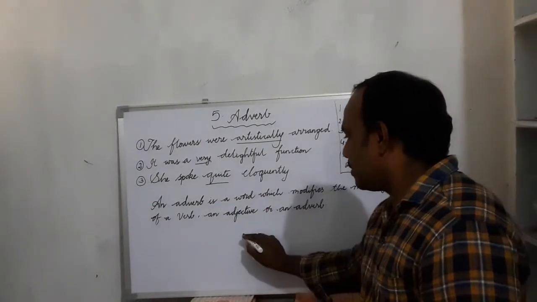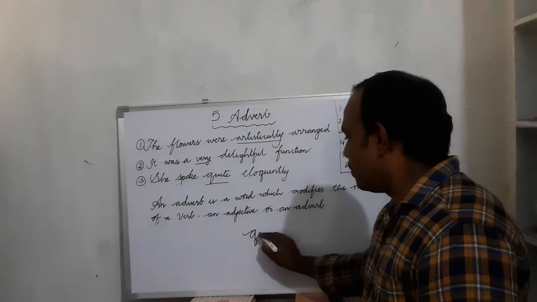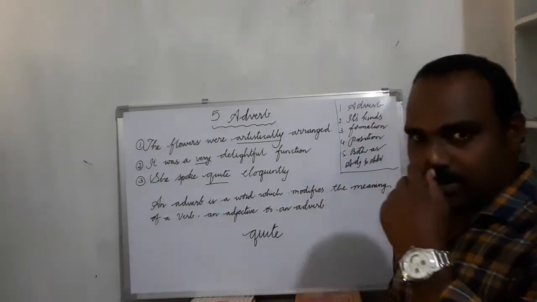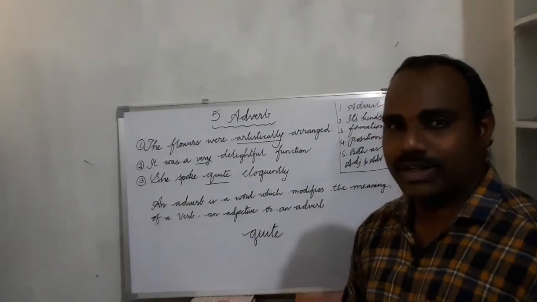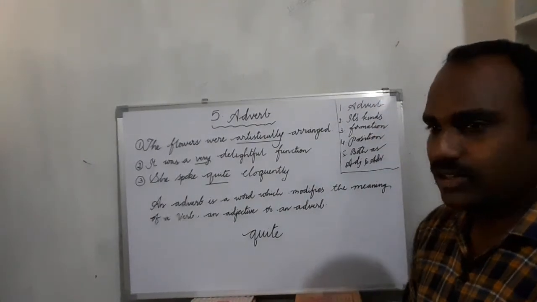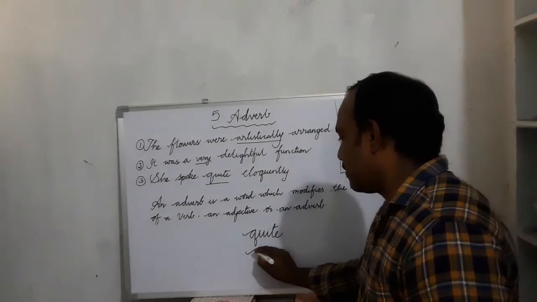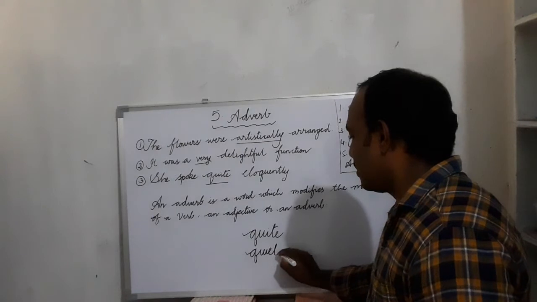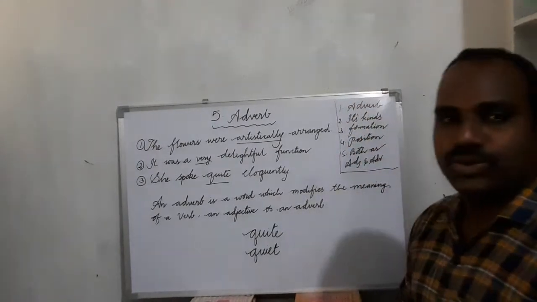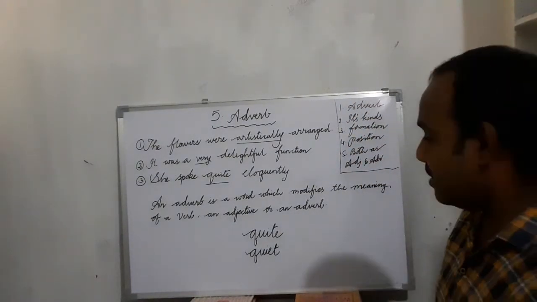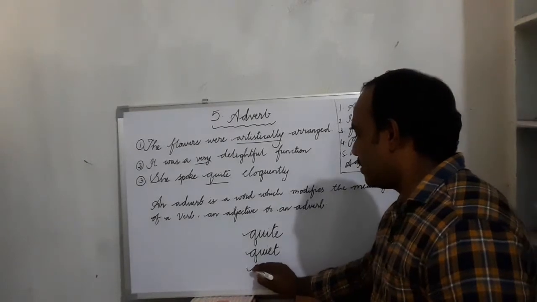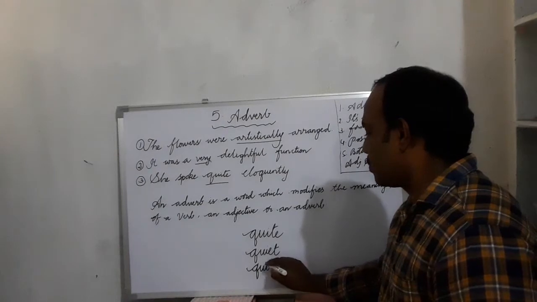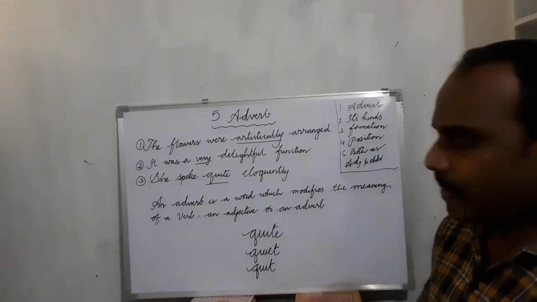Look at this word, quite. This is pronounced as quite. We have another word with almost similar spelling, quiet, and another word, quit.